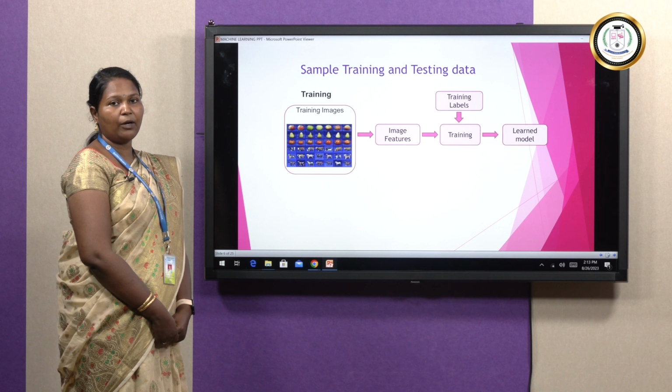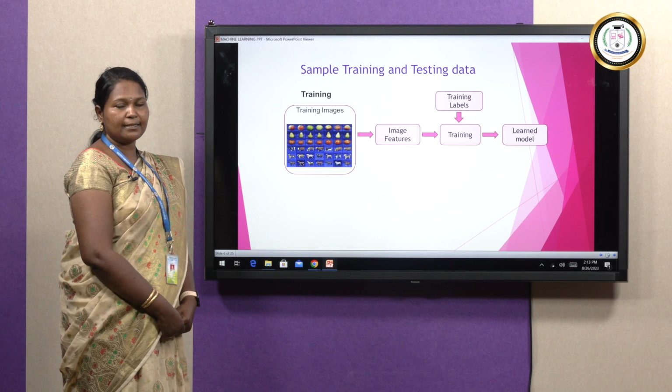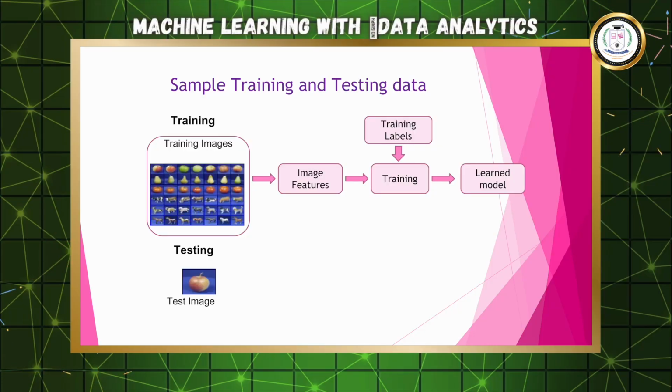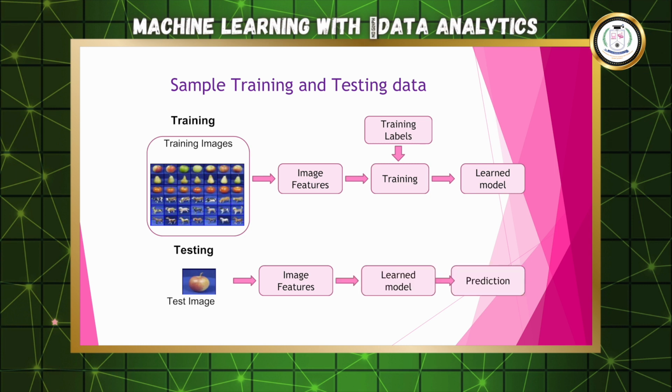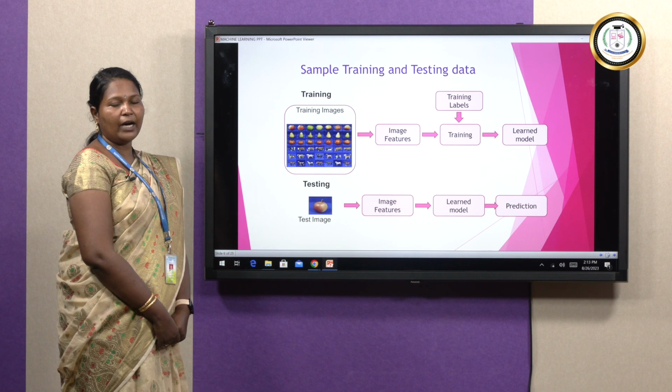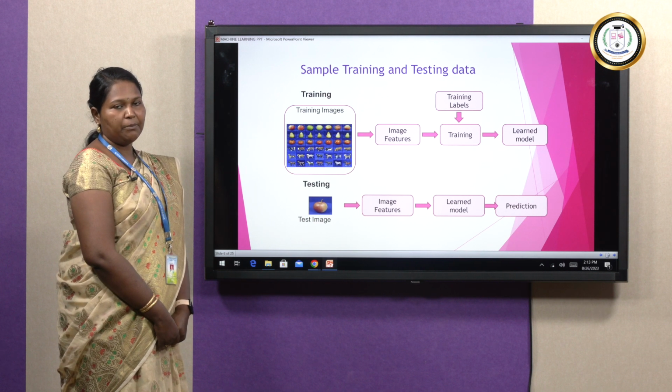From this learned model only, the machine will identify what data it has learned and what has to be produced to the users. Then testing data, with image features, is given. That is compared with the learned model and the final prediction is done. This is the regular procedure of identifying data with machine learning techniques.